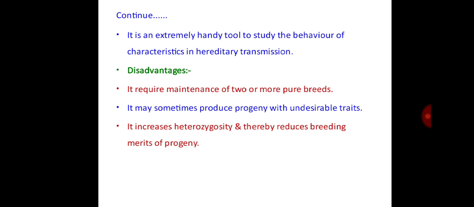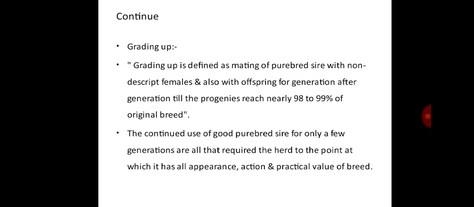It is an extremely handy tool to study the behavior of the characteristics in hereditary transmission. The disadvantages: it requires maintenance of two or more pure breeds. It may sometimes produce progeny with undesirable traits also. It increases heterozygosity and thereby reduces breeding merits of the progeny.